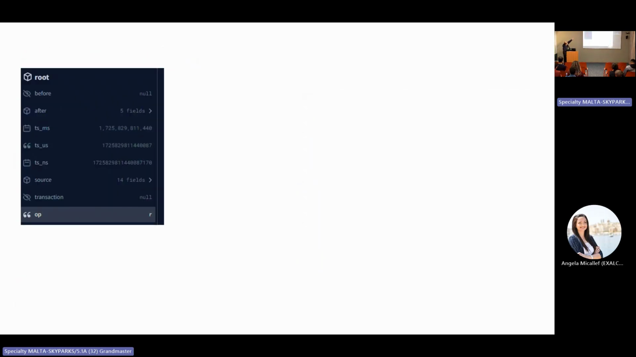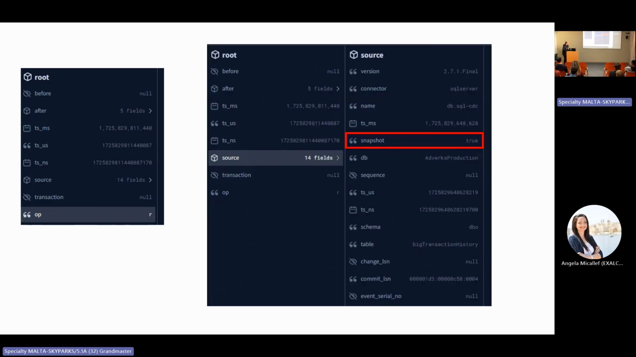So you see the format of the JSON. We have the before record, the after record, some additional information. Source is the information about from which table this is. And OP is the operation which is being made, is R. Operation R, meaning this record belongs to the snapshot, belongs to the initial state of the table.